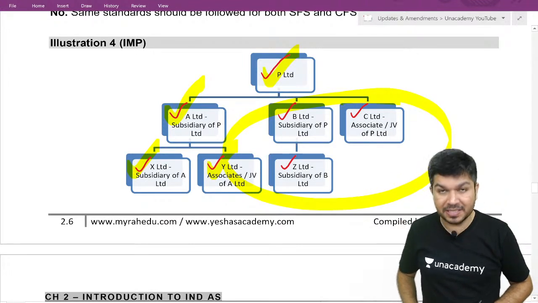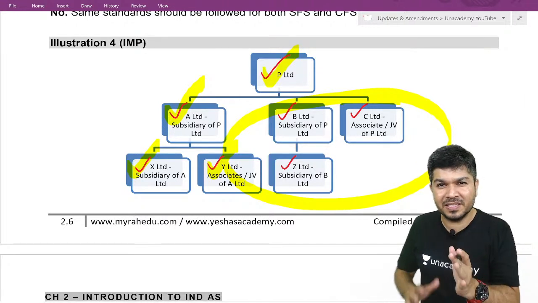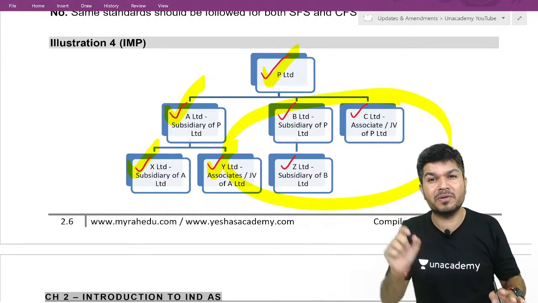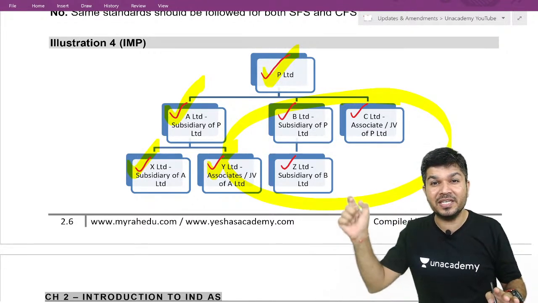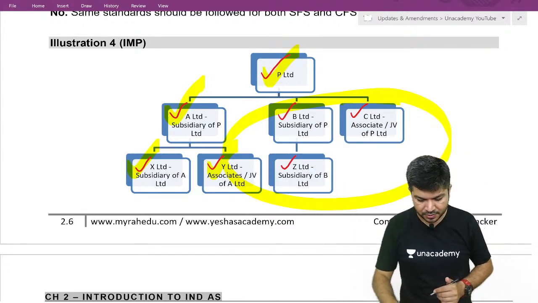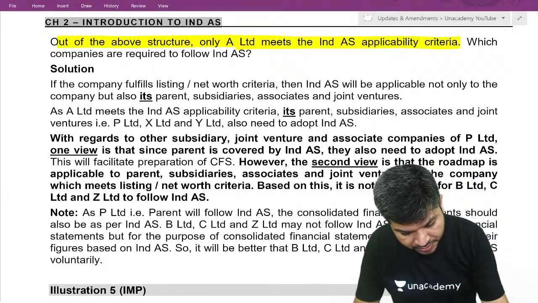Better that B, C and Z should follow Ind AS voluntarily, because otherwise they need to maintain two sets of books. SFS के लिए they can follow it, but for the purpose of consolidation they need to give figures as per Ind AS to the parent. So check the solution given over here.